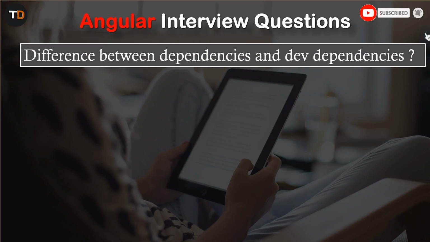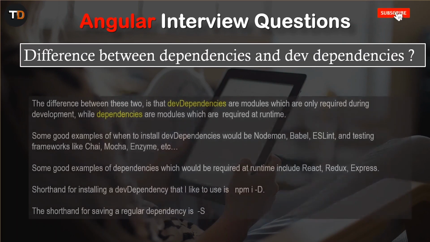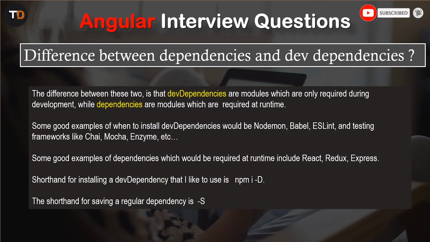Okay guys, dependencies and dev dependencies. The difference between these two is that dev dependencies are modules which are only required during the development mode, while dependencies are modules which are required at runtime. Some good examples of when to install dev dependencies would be Nodemon, Babel, ESLint, and testing frameworks like Chai, Mocha, Enzyme. Some good examples of dependencies which would be required at runtime include React, Redux, Express.